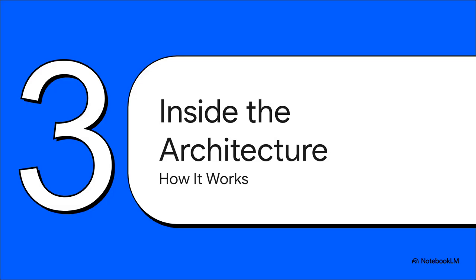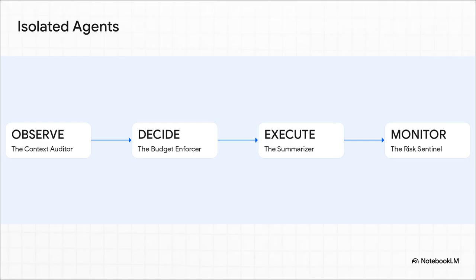Okay, sounds good in theory, but how does it actually work? Let's pop the hood and see what makes this kind of tight governance tick. So the whole system is built on this really smart idea: strict separation of powers. You've got 4 specialized agents. The auditor, it just observes. It can't change a thing. The enforcer makes the decisions, but it can't actually change the context itself. The summarizer does the work, but it has 0 decision-making power.